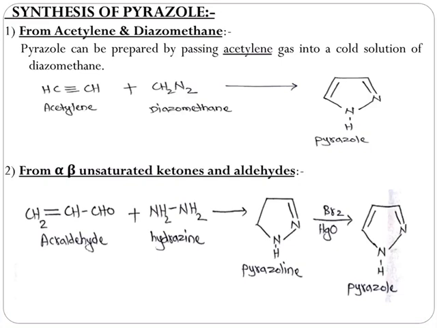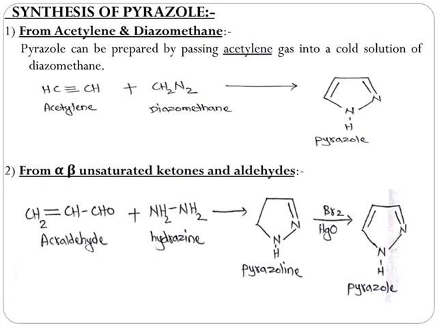Now we can see different methods of synthesis of pyrazole. First method, from acetylene and diazomethane. Pyrazole can be prepared by passing acetylene gas into a cold solution of diazomethane. Look at the reaction. Acetylene on reaction with diazomethane yields pyrazole. This is one of the simplest methods to synthesize pyrazole. We can synthesize pyrazole from alpha beta unsaturated ketones or aldehydes.